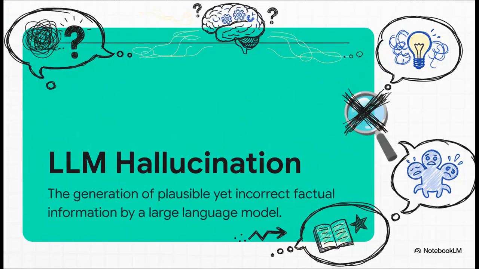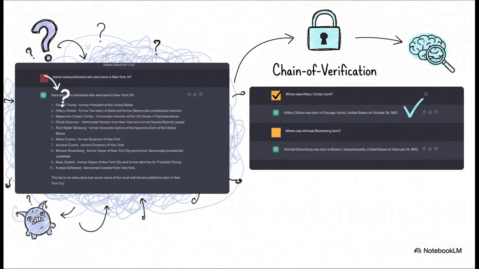So what do we mean by hallucination? It's when a model generates a response that looks and sounds totally correct. The grammar is perfect, it fits the context, but the facts are just plain wrong. And you see this happen all the time with more obscure, long-tail information that wasn't very common in the training data.